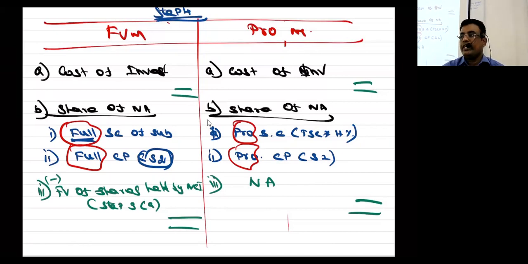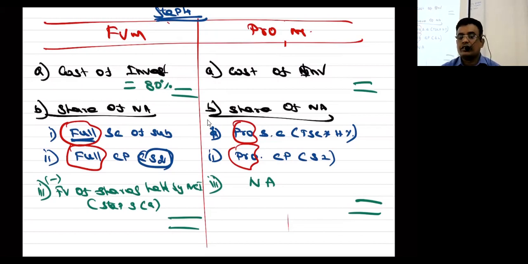Don't get into any debate, otherwise you will get confused. Understand the format. Now listen. This is for how many percent? Full 100% in the fair value method. Assume that it is 80, then 80% only.